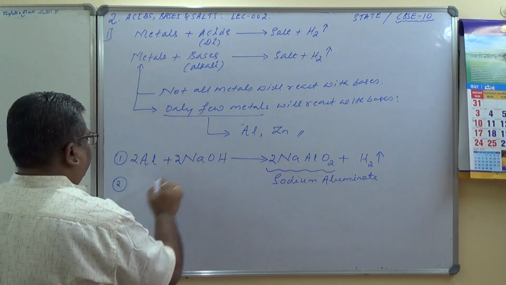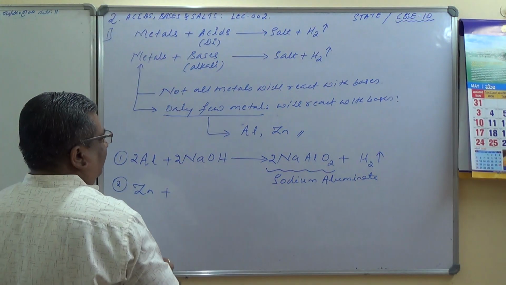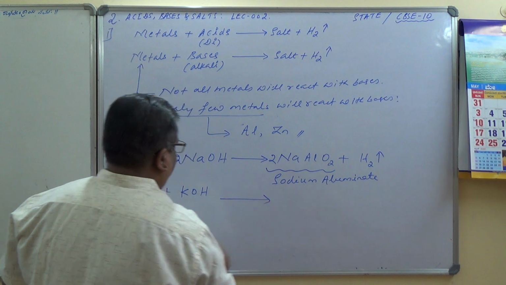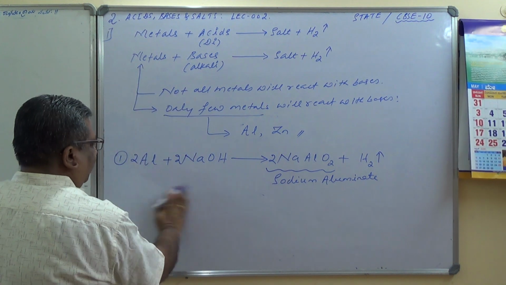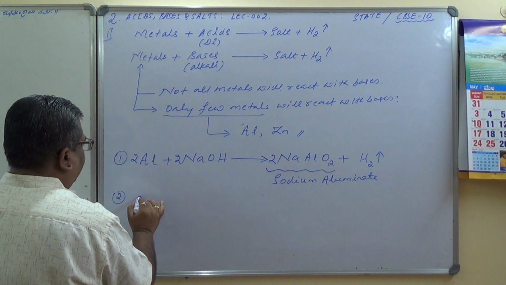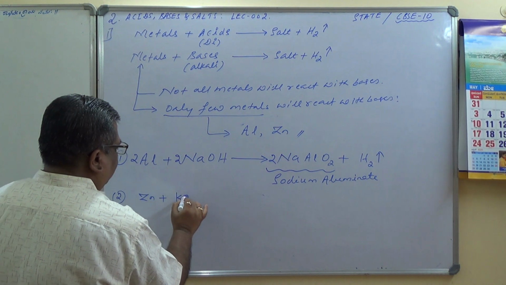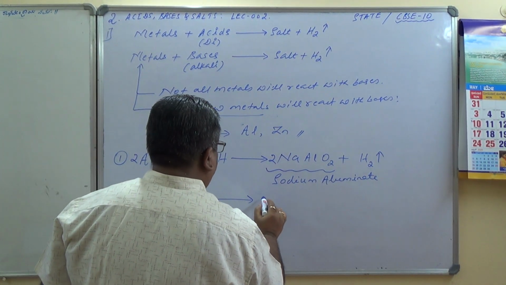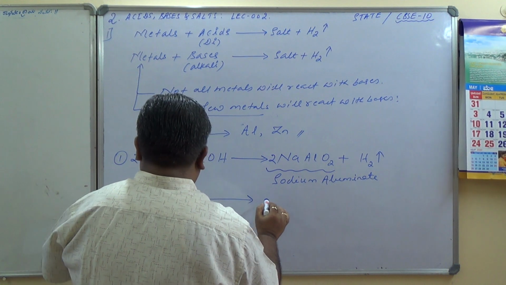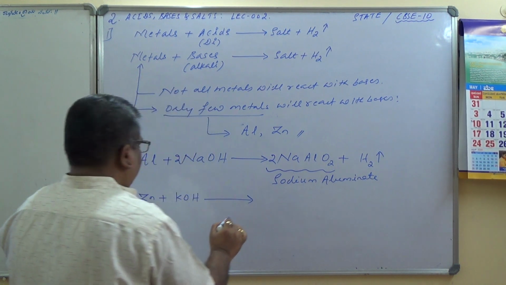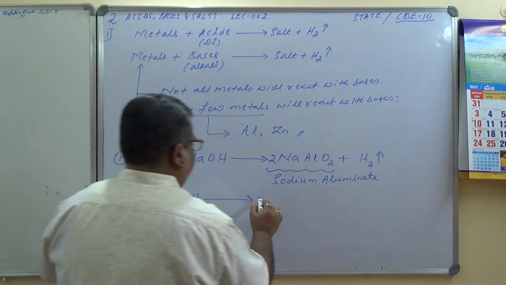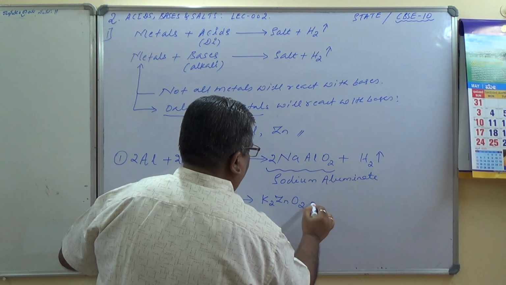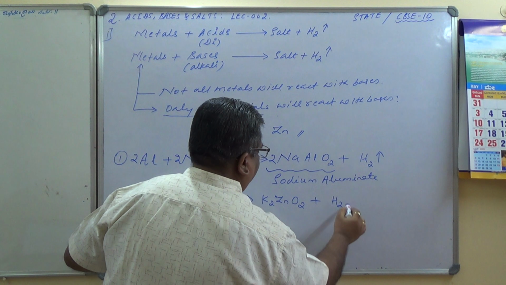Another example, let us take here zinc. Zinc plus sodium hydroxide or potassium hydroxide, we will take potassium hydroxide. Let me write a little bit down here. Zinc plus KOH gives you potassium zincate, K2ZnO2, plus hydrogen gas.